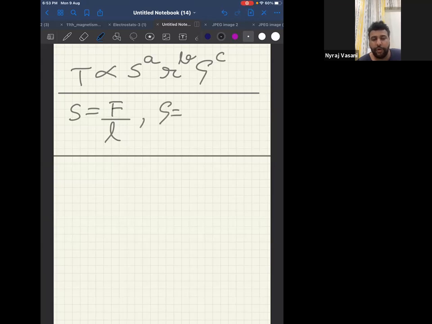For people who don't know the formula for density also, let me write it down. It is mass upon volume. Now can I say it becomes easier for you to do it? Because the only thing you would not know would be surface tension, and I know surface tension is force upon length.